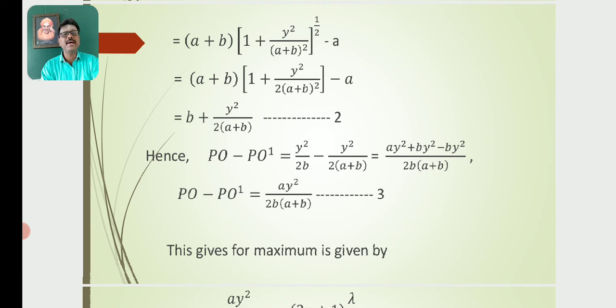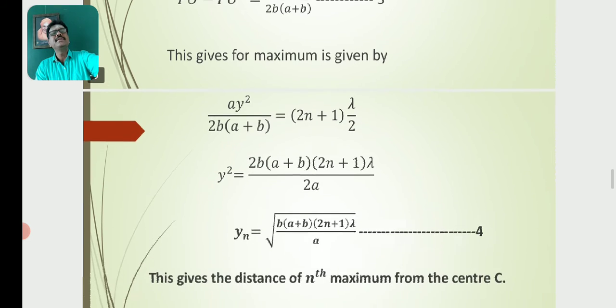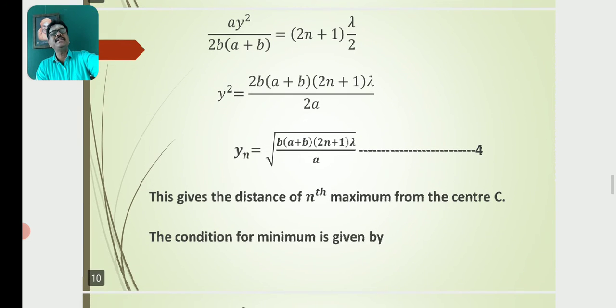This gives the condition for maximum. For maximum intensity, A Y square by 2B into (A plus B) is equal to (2n plus 1) lambda by 2. We know that the condition for a maximum is an odd multiple of lambda by 2, so we equate the above equation to the (2n plus 1) lambda by 2 factor.